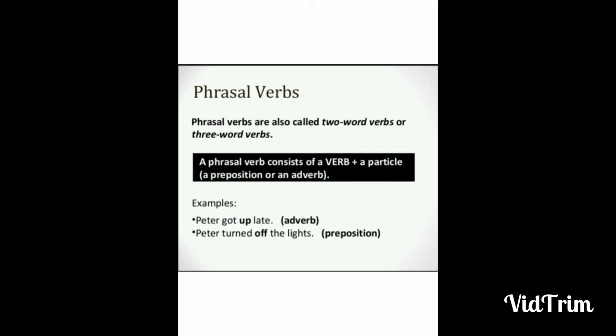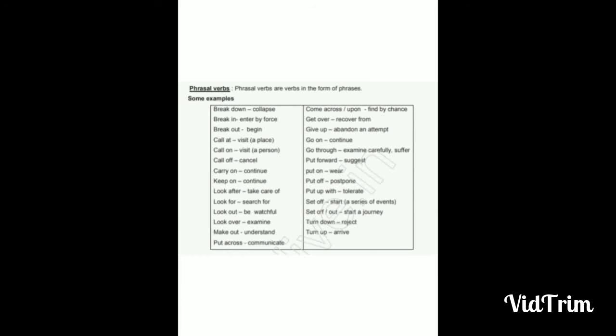Let's look at one more example. Peter turned off the lights. Here, turned is a verb and off is a preposition. So, turned off is also a phrasal verb. Look at some examples from your textbook.